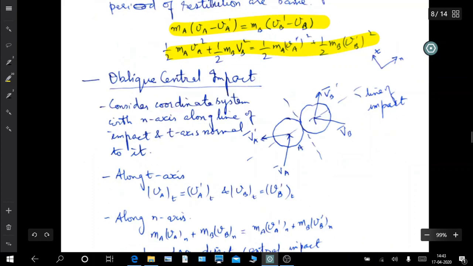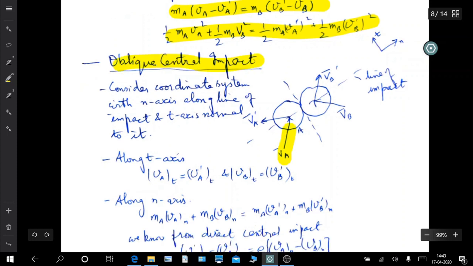Now oblique central impact. For oblique central impact, this is the initial velocity of A, initial velocity of B, final velocity of A, final velocity of B. These are the two axes we are talking about, T and N. N is the axis along the line of impact, and T is the axis normal to the line of impact.